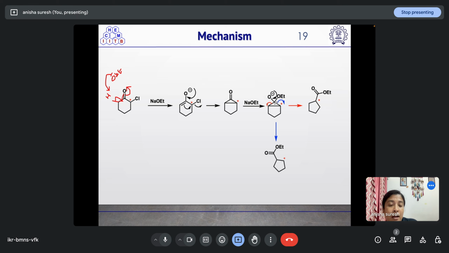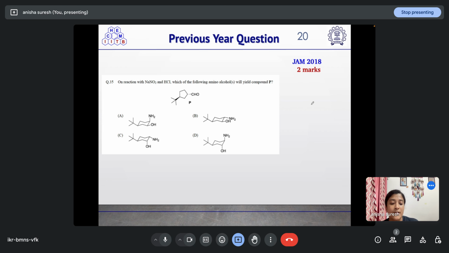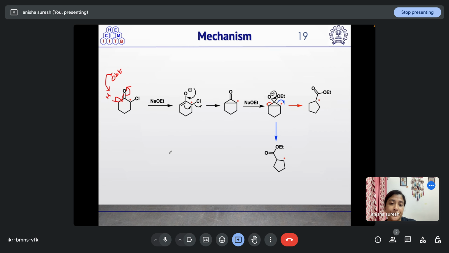Once it collapses, it can result in the breaking of this bond or this bond. When this bond breaks, it will result in the formation of this product where the CO2Et is present on the carbon adjacent to this labeled carbon, and when this bond marked by the red arrow breaks, it will result in the formation of this compound where CO2Et is present on the carbon that is labeled. So this is the right product.